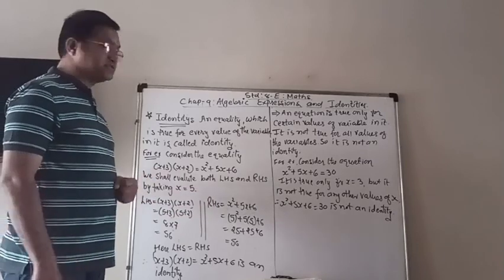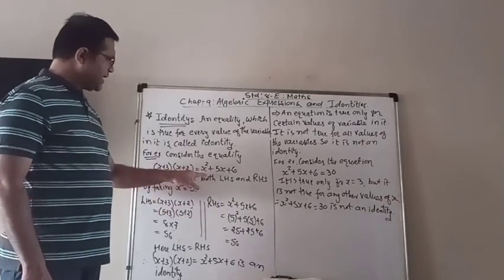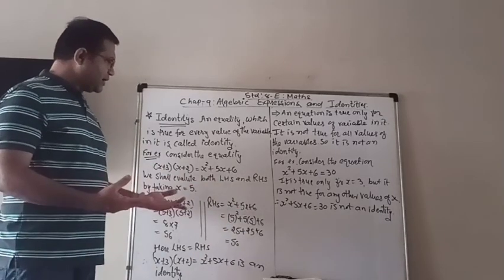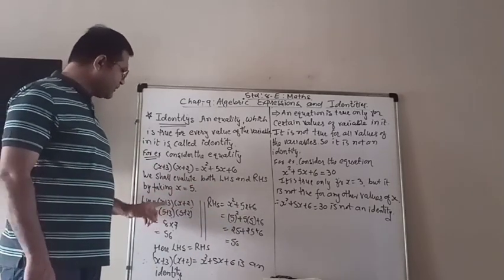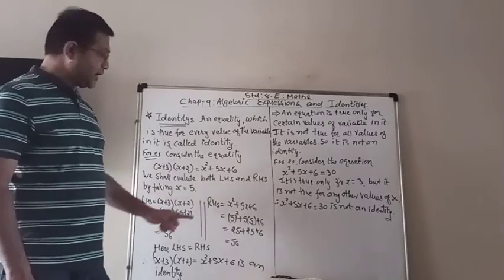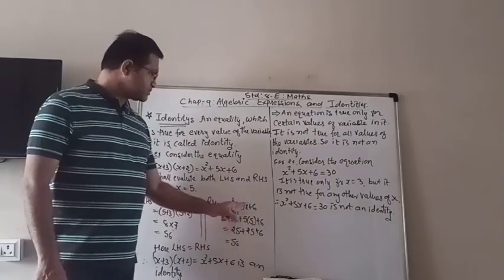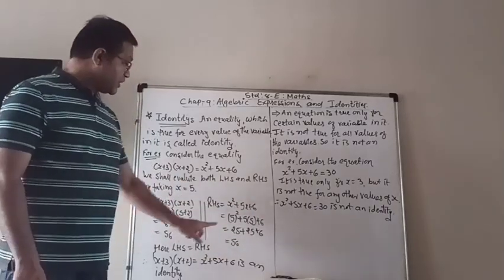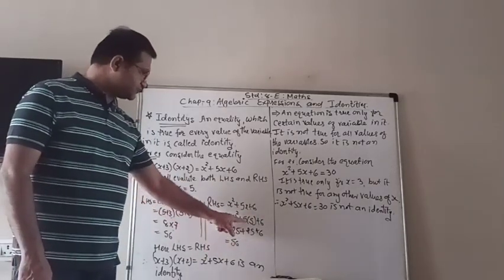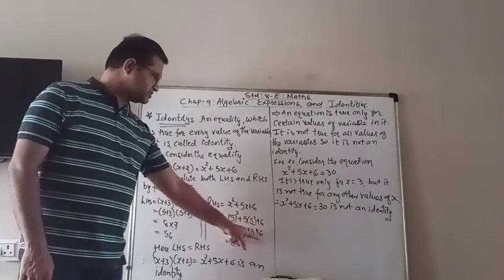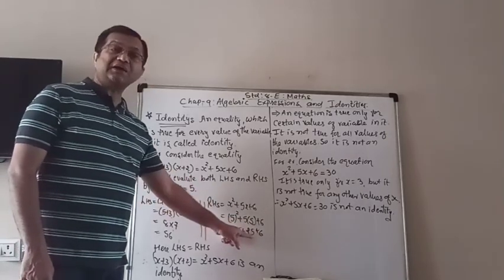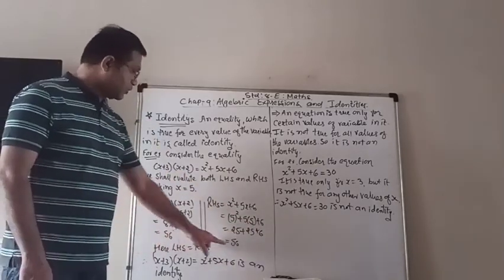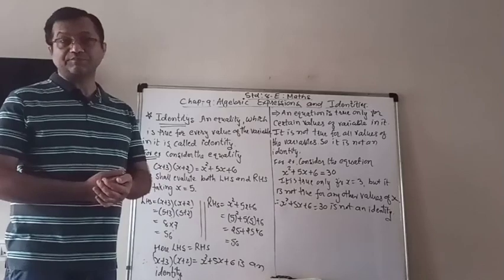Now go to the RHS. What is our RHS? x square plus 5x plus 6, that I write down. Now here also we have to take the same value of x, 5. So x square means 5 square, plus 5x means 5 into 5, and plus 6. 5 square is 25, plus 5 5s are 25, plus 6. 25 plus 25, 50. 50 plus 6, 56. So you can see that both side answers are the same.